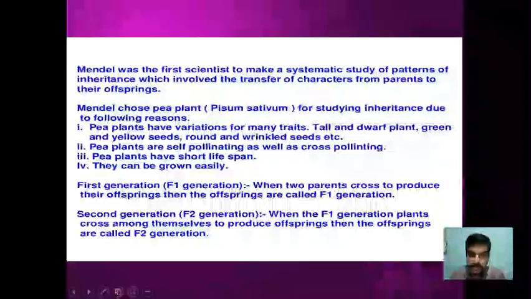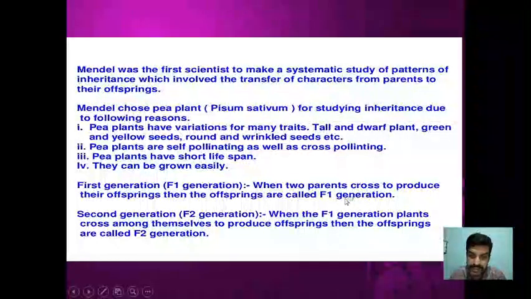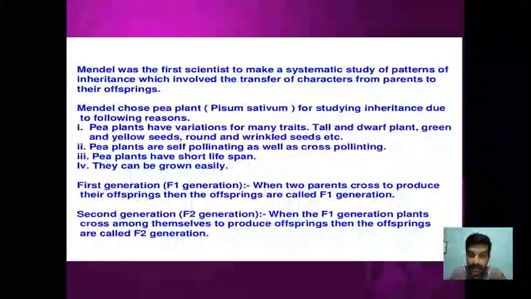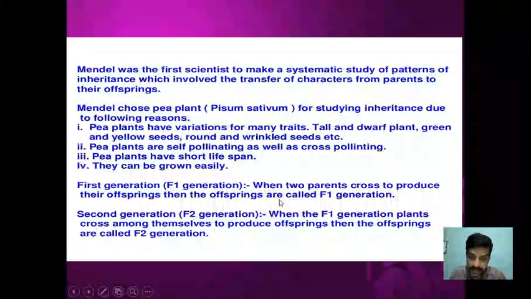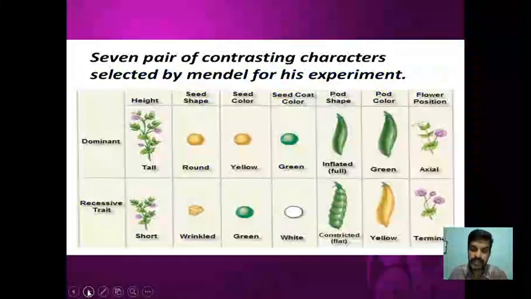And the progenies which are produced after the cross between two parents, the first generation he called the first filial generation, or F1 generation. Then the F1 generation plants are generally self-pollinated or selfed, right? And the progenies which he got from the F1 plants after selfing them, that particular generation he called the F2 generation, that is the filial 2 generation.